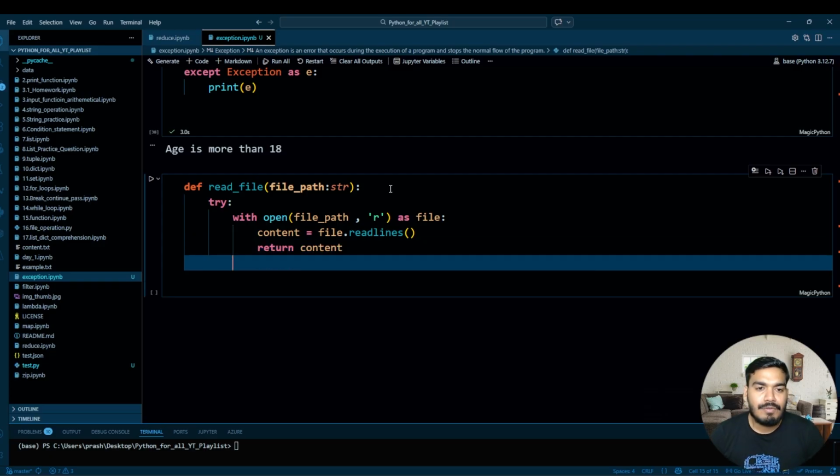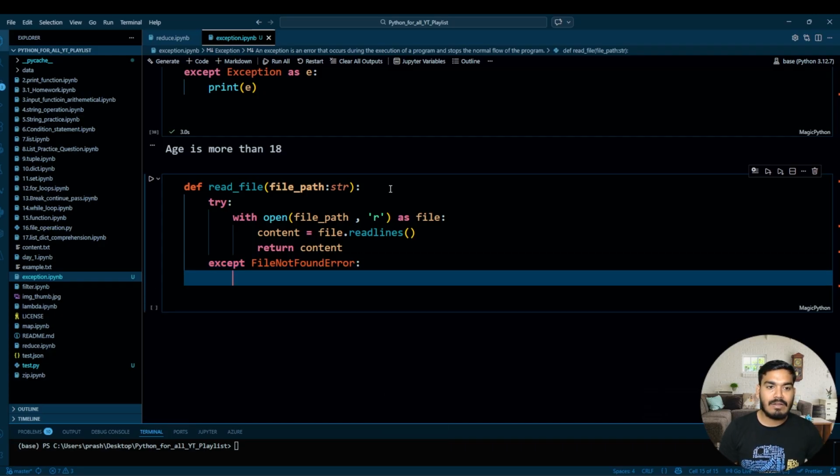In this scenario we can have multiple errors. One error can be that the file is not found, or maybe the file is corrupted, something. So we'll write except FileNotFoundError. Perfect.